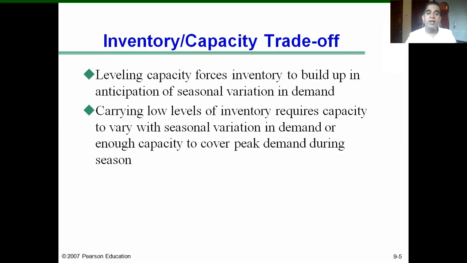Nectar Beverages maintained a lower level of inventory during monsoon and winter as the demand was low, and they were able to meet the increase in demand during summer because they had a production capacity which varied along with the demand in season, or enough capacity to cover peak demand.